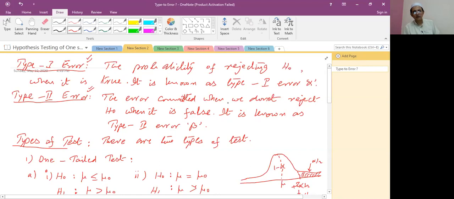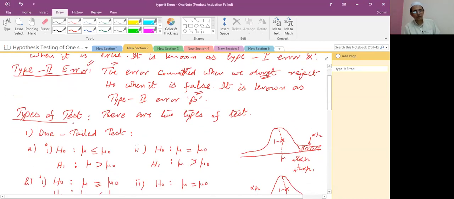The error committed when we do not reject H naught when it is false. Because we do not reject H naught, but the condition is that it is false. So this type of error is called type 2 error, represented by beta. Rejecting H naught when it is true, this error is called type 1 error.